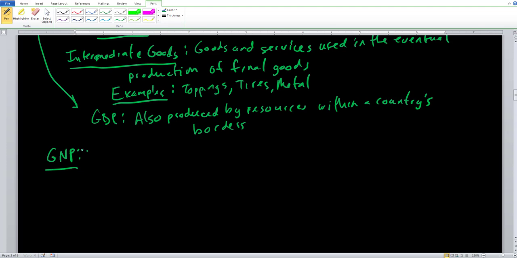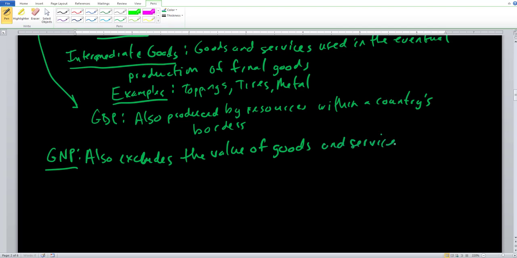So also in terms of GNP, include this little phrase at the end of the definition that we saw in the slides. It also excludes the value of goods and services produced by foreign-owned citizens.